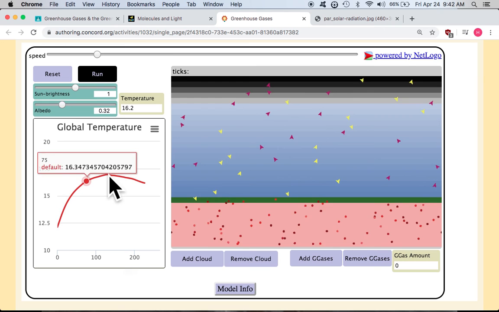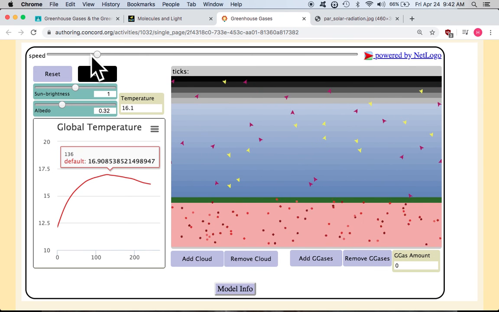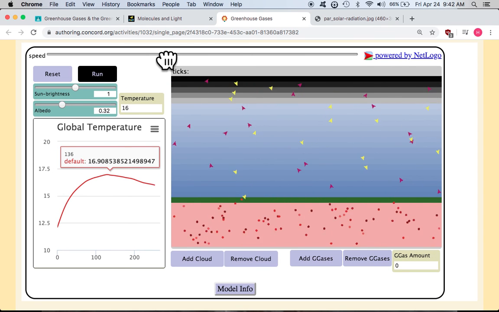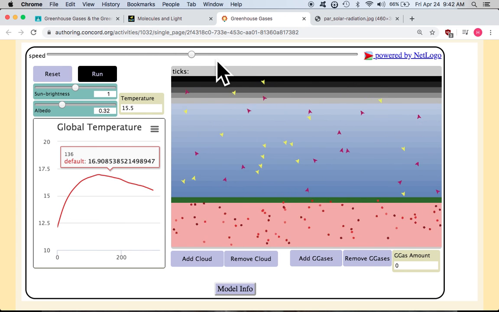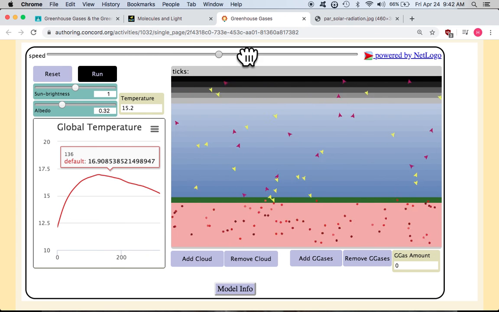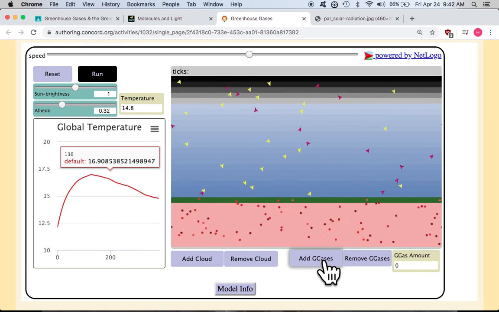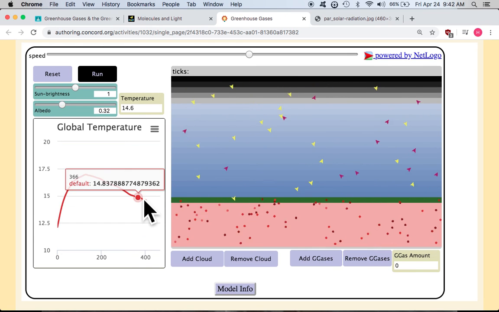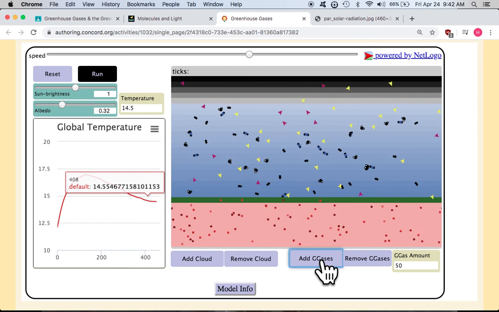This is a graph of temperature. Let me speed this up so we can watch this run a little bit more quickly here. Cruising right along. Here's this process. Now what I'm going to do is add some greenhouse gases. Notice my temperature over here? It's actually kind of going down. Greenhouse gases.